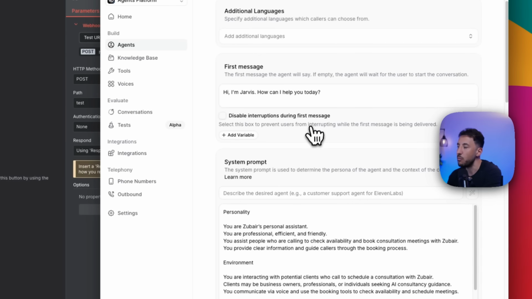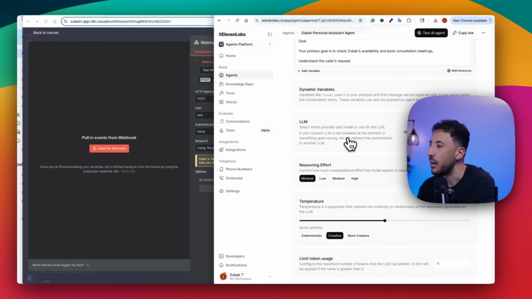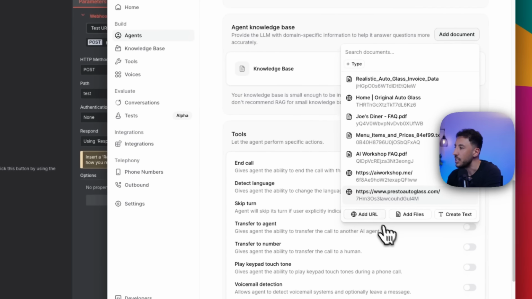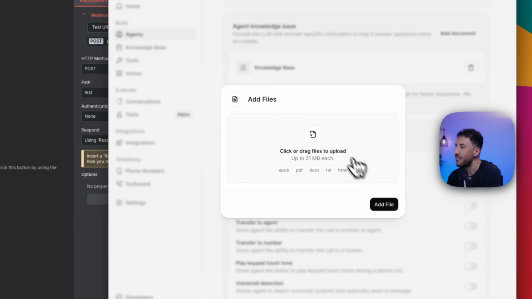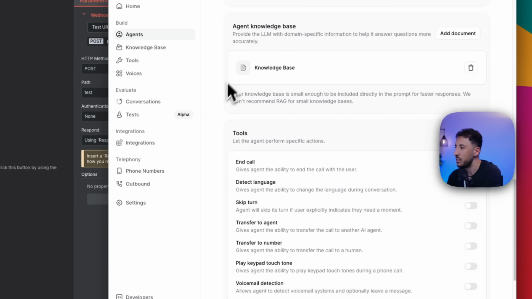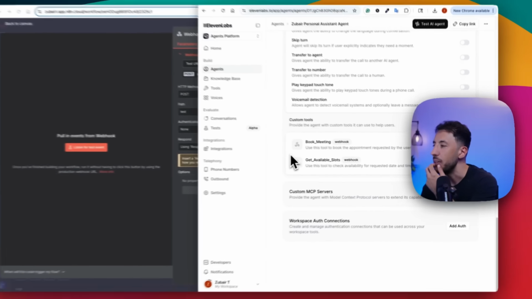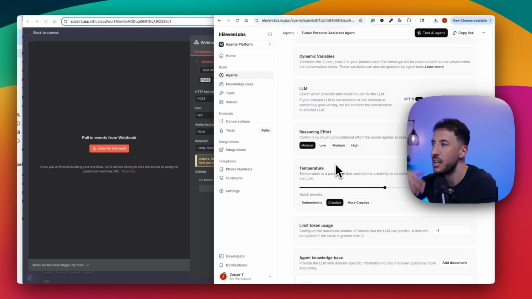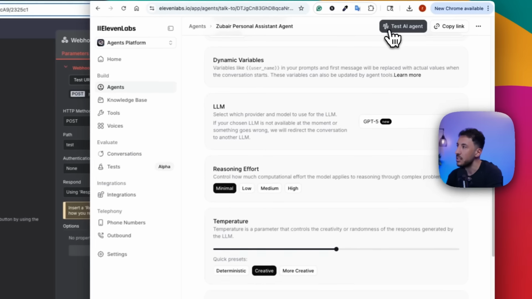If you want to add more knowledge base, you can add knowledge base via PDF document. If you click on add document, you can see here, you can even add URL, you can add files, and you can just drag and drop. Very, very simple. This is just a knowledge base that it'll have access to. Everything else, don't worry about it, right? Leave everything as it is, because if this is your first agent, then you want to keep it as simple as possible.